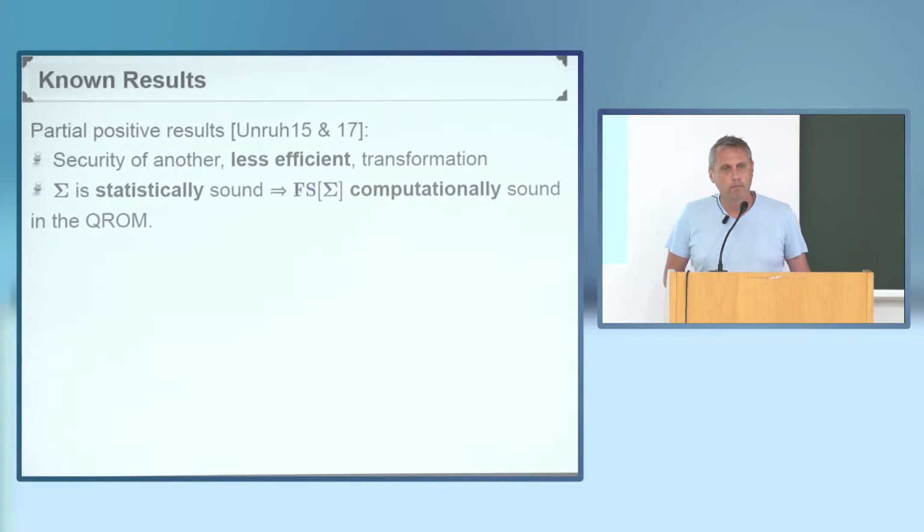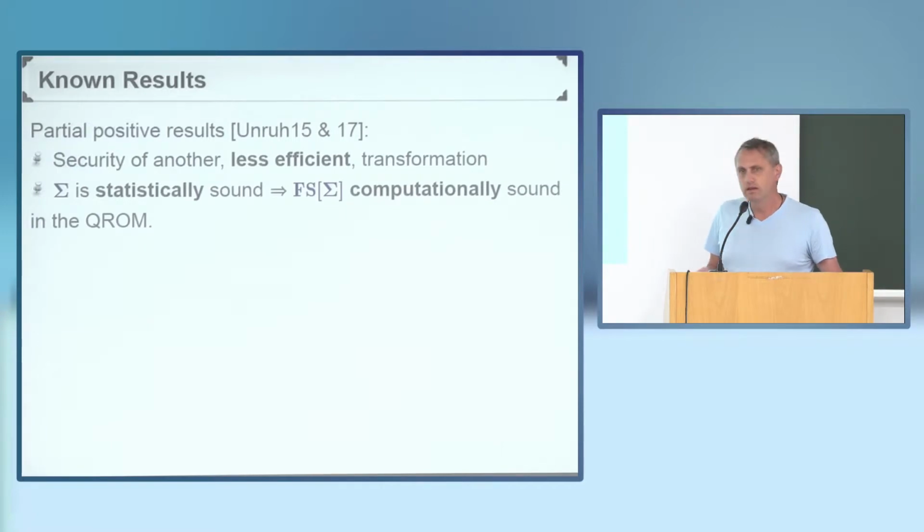Yes, Dennis? So when all of a sudden computational soundness turns out, but there's no assumption involved. It's just against only. So yeah, when you speak about computational soundness of the Fiat-Shamir transformation, I mean that I'm going to limit the number of oracle queries that the prover can do, but otherwise he may have arbitrary computing power. But of course, I have to limit the number of oracle queries that he makes.